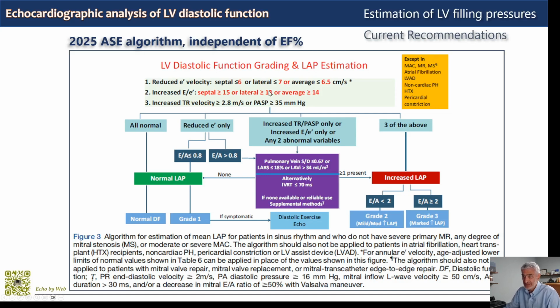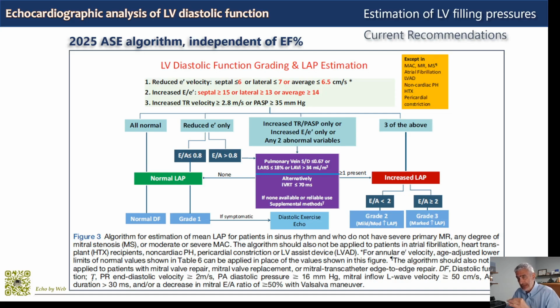Although the structure is similar, we have an input, but there is a large difference, because there is much more weight on the E on E prime ratio. We have E prime velocity, septal cutoff is 6, lateral is 7, the average cutoff is 6.5.